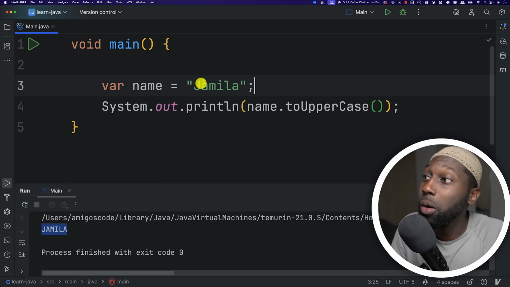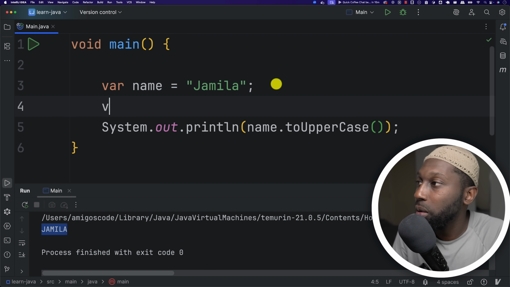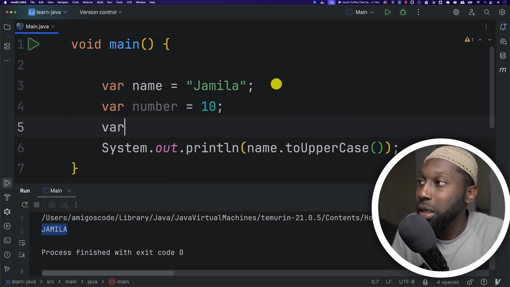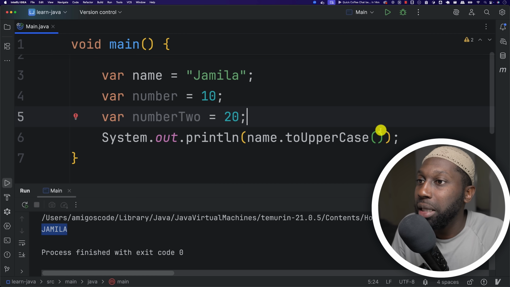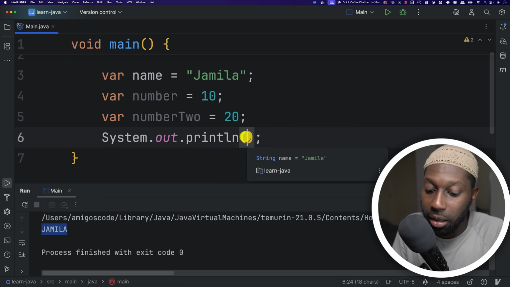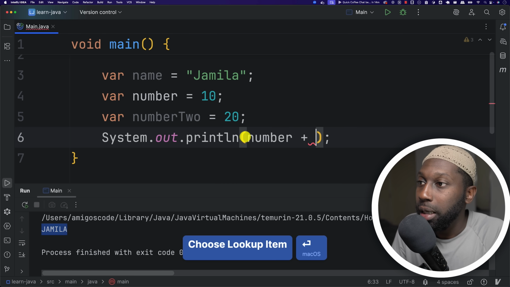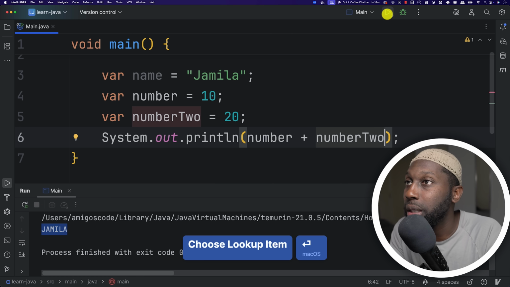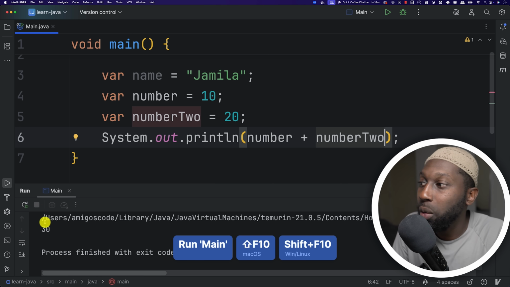Now with variables, we can store anything we want. So you can store strings, but also say that you want to store var and then number equals, and then here that could be 10, for example. Then you could say var and then number2 equals 20, for example. And now I can basically combine these two numbers, right? So if I delete this in here, I could say number plus number2. So now this will perform addition on these two numbers. So here I'm going to run this, and you can see that we have 30.